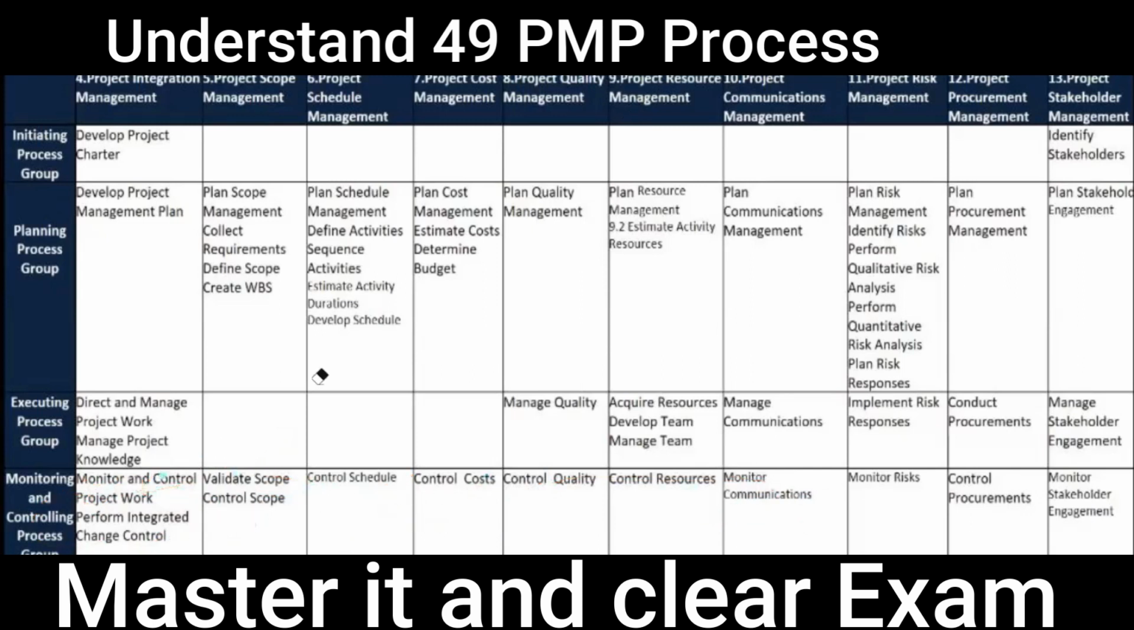Once every deliverable is accepted, the project is completed. Now we are ready to close out. We get the final product here. We write lessons learned here. We write the final report, and documents get updated here. So this is all about the complete 49 processes and all the flows.